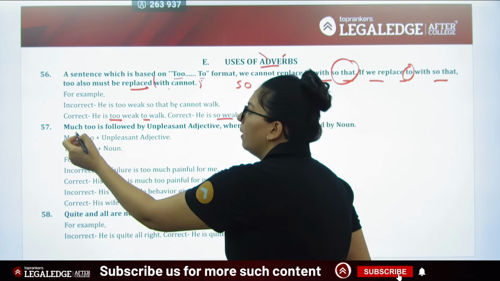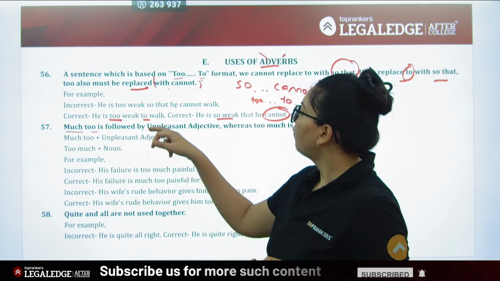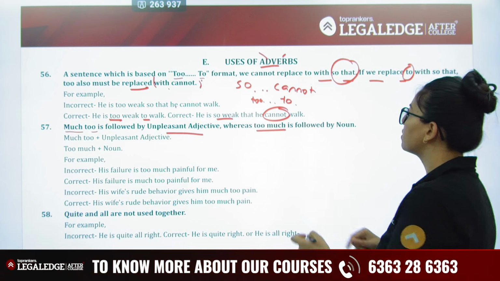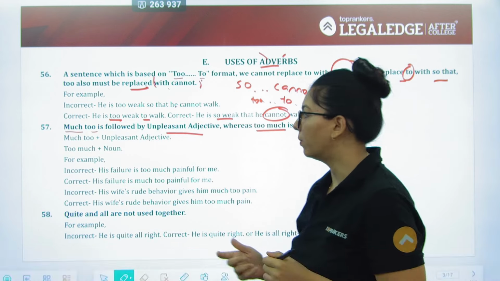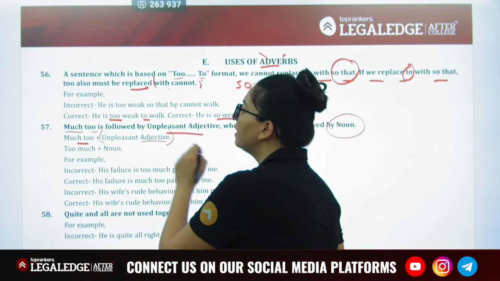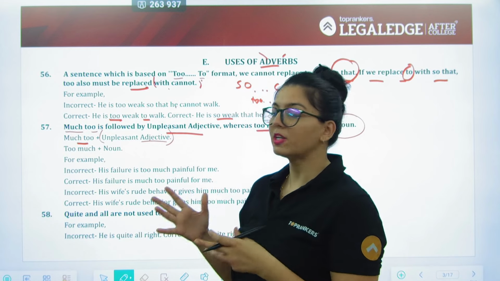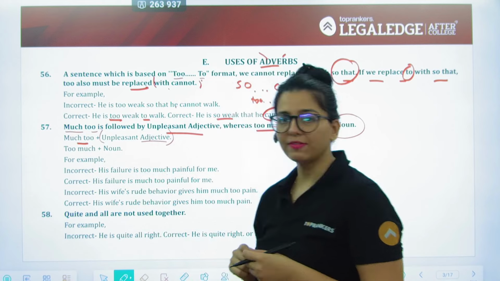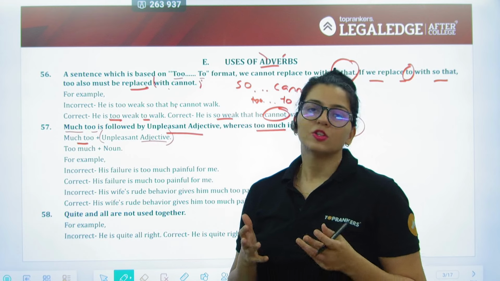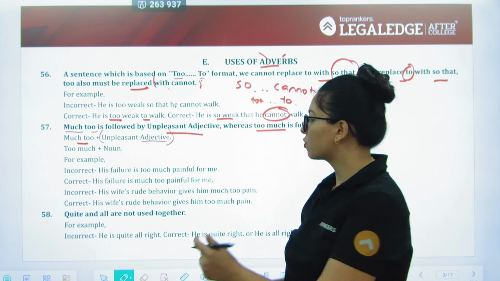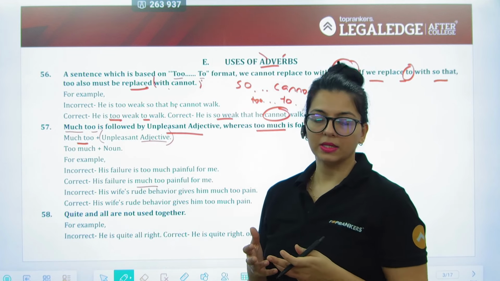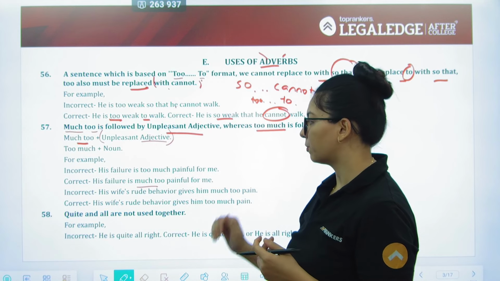Next, much too is followed by an unpleasant adjective, which means a negative one, whereas too much is followed always by a noun. So always make sure much too is going to be then followed up with an unpleasant adjective and too much with always a noun. So if I have a statement that says his failure is too much painful for me, so that's going to be incorrect. The correct version of this is going to be his failure is much too painful for me. That is how it is always supposed to be.